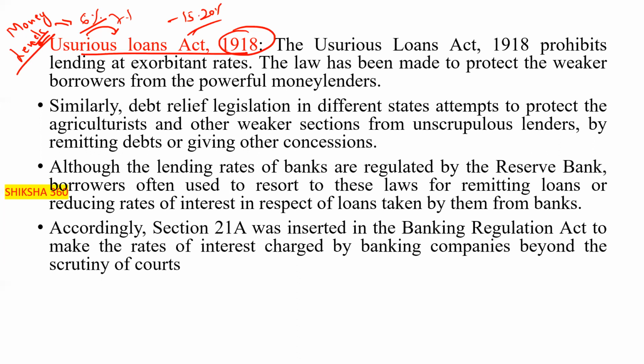So how does this act help us? The Usurious Loans Act 1918 prohibits lending at exorbitant rates, that is, at very high rates. The law has been made to protect the weaker borrowers from the powerful money lenders.